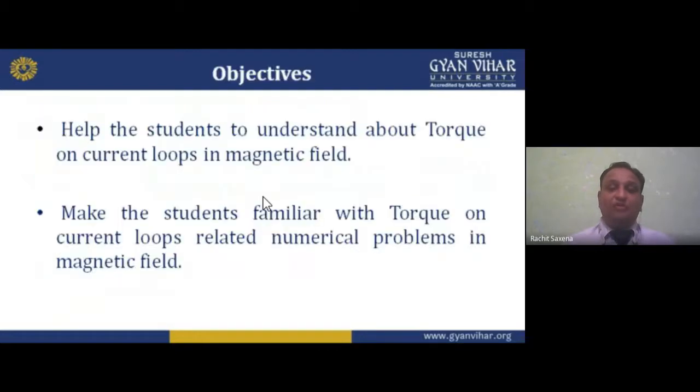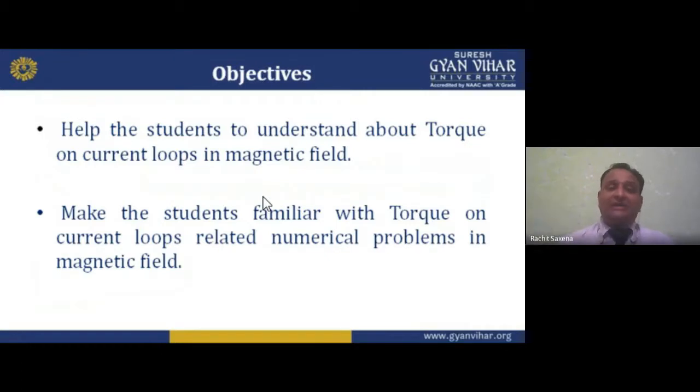Now moving forward, what is the objective of this lecture, my dear students? My objective is to help the student understand torque on current loops. If we have many current loops, maybe in a rectangular position, or a square position, or linear, whatever. So what form do the current loops have? Help the student understand the torque on current loops in a magnetic field. Obviously, if a magnetic field is there and a current carrying conductor is there, force is exerted on it, and due to this force the torque will take place.